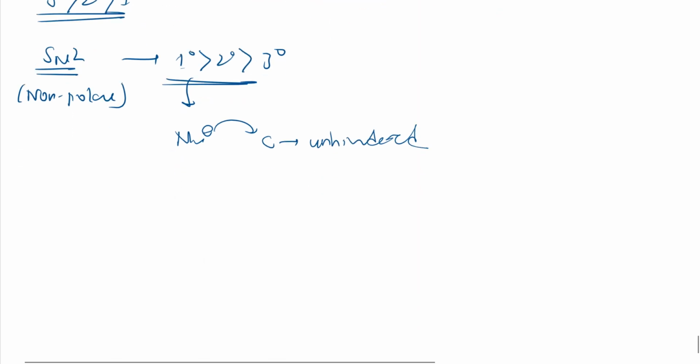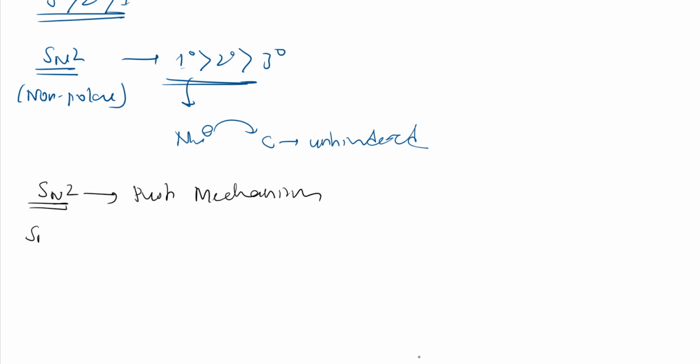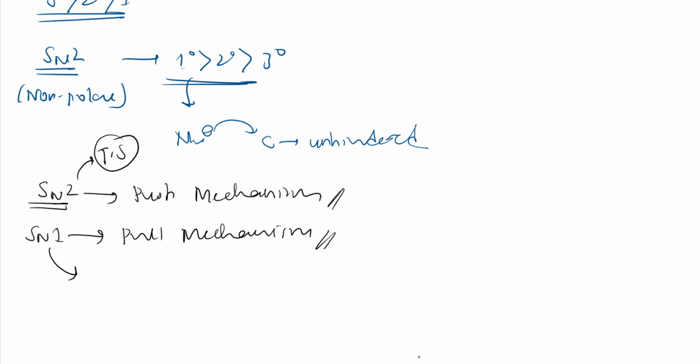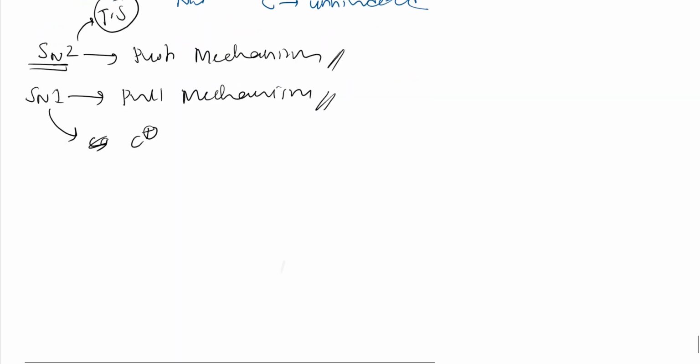In heterocyclic compound chemistry, the SN2 reaction is called the push mechanism, and the SN1 reaction is called the pull mechanism. Sometimes if they ask you to write about push mechanism and pull mechanism, you need to know that push means SN2 and pull means SN1. SN2 is through a transition state, and SN1 means carbocation, which I will simply write as C plus. Why it is called the push mechanism, we shall see.